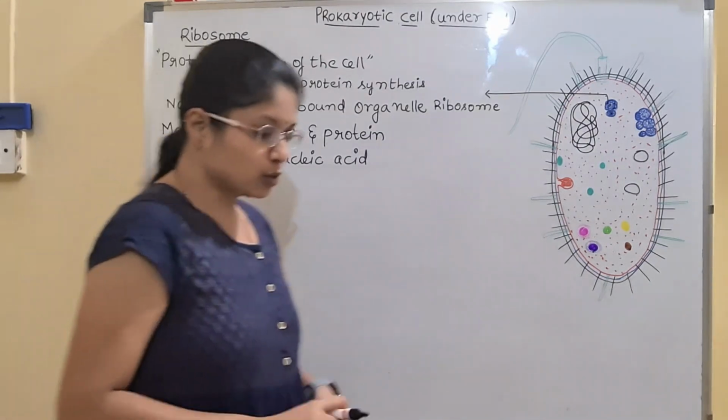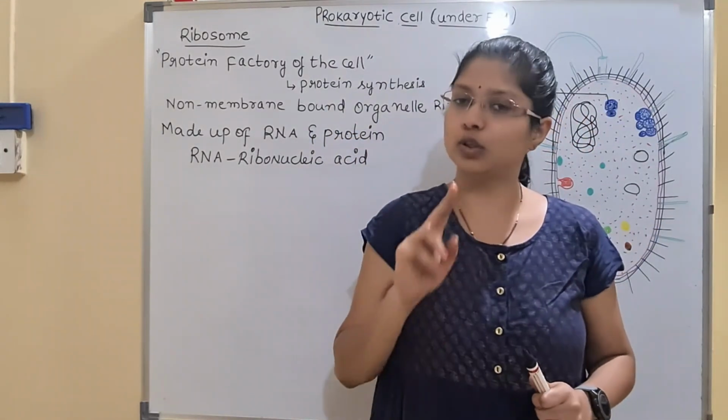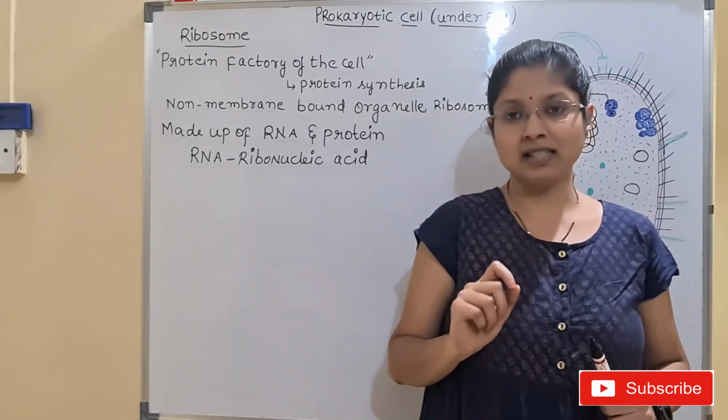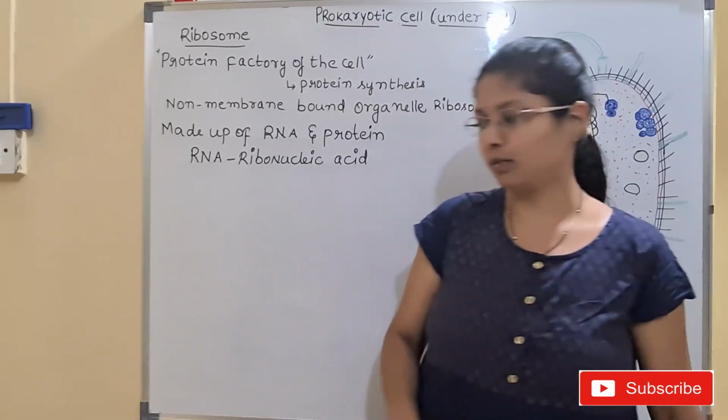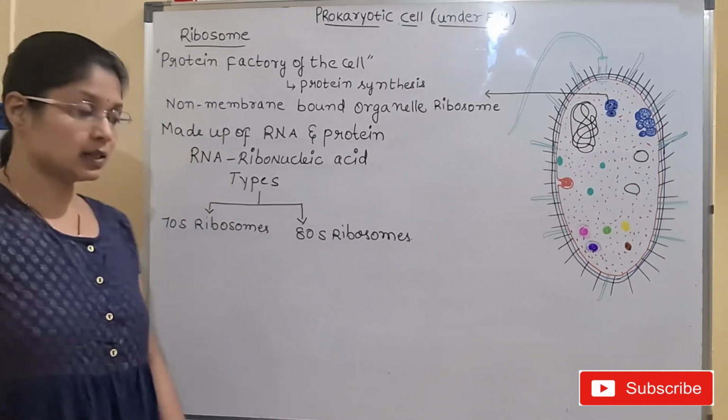Now, coming to the types of ribosomes. Ribosomes are of two types. We have two types of ribosomes present inside the cell cytoplasm.